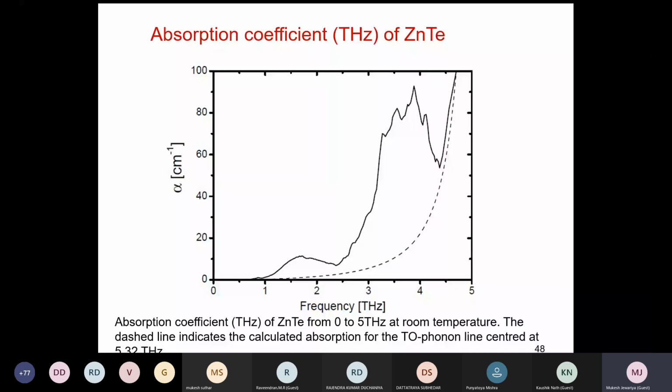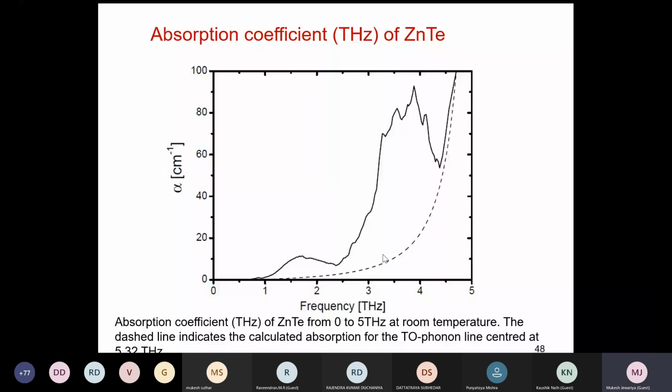why does the TO phonon matter? Because when you shine an optical pulse, two-photon generation, three-photon generation, four-photon generation will take place, and that will hinder, meaning cause absorption of, the terahertz.